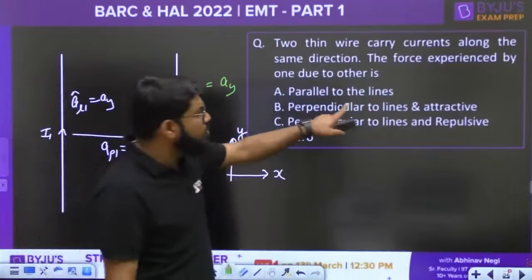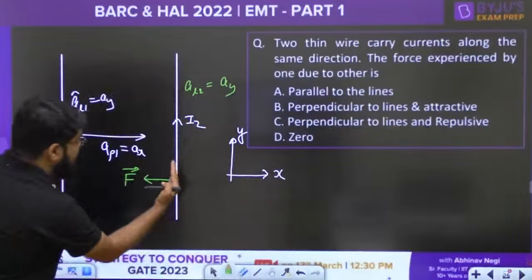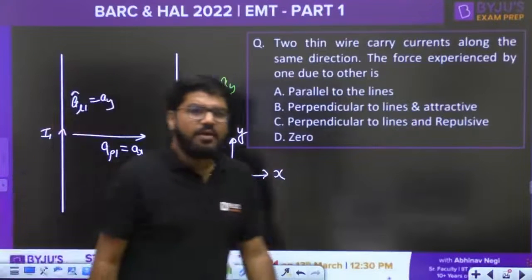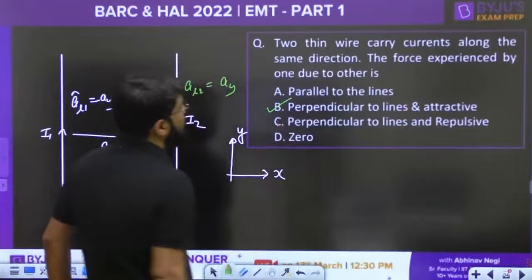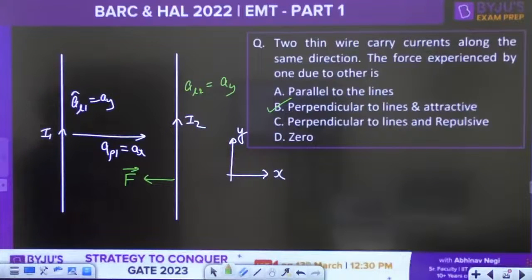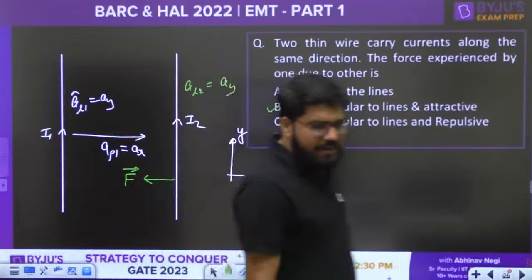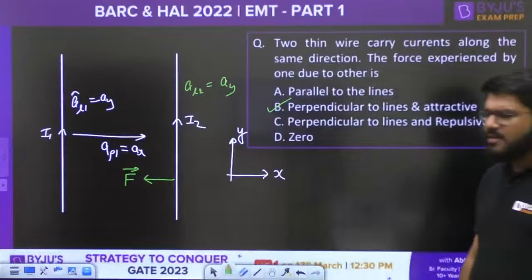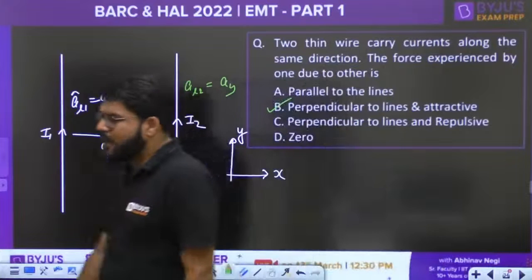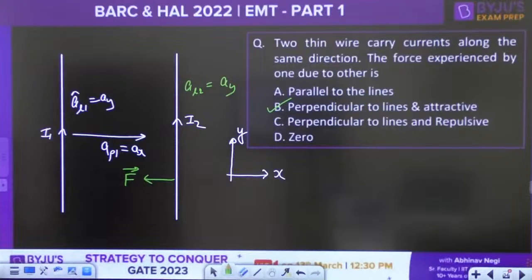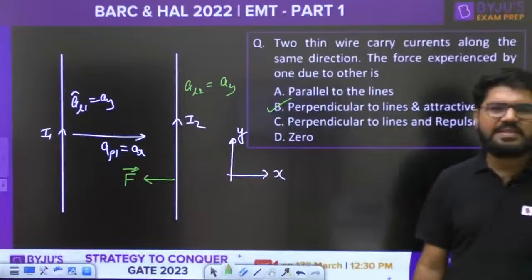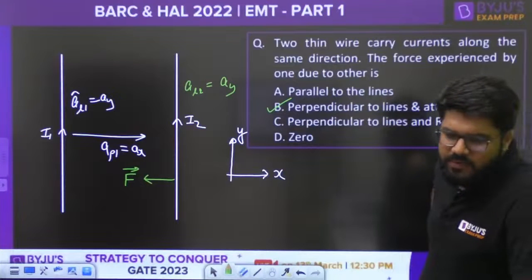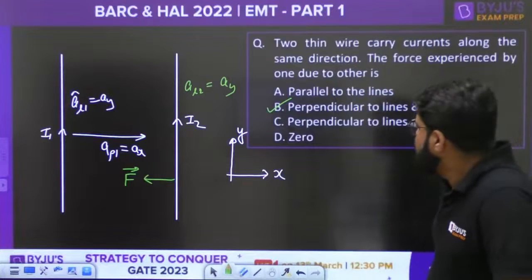This force is perpendicular to the lines, and what it is doing, it is attracting the second line to the first. So it is option B which is correct: perpendicular and attractive. Got it, everybody? This is a nice decent question. It is perpendicular and attractive.